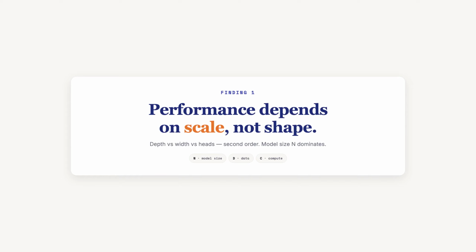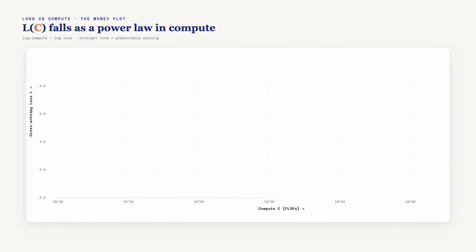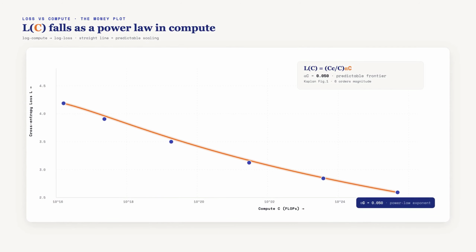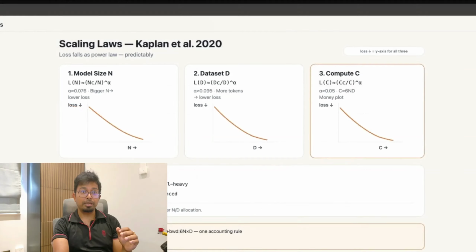Grow model size, dataset size, and compute, and performance improves predictably. Depth, width, attention heads, they are second order. They barely move the needle. Loss versus model size, loss versus dataset size, and loss versus compute. Each one draws that same straight line we just talked about for 6 or 7 orders of magnitude, from models with under 1,000 parameters to 1.5 billion. It's a big range, the same straight line.